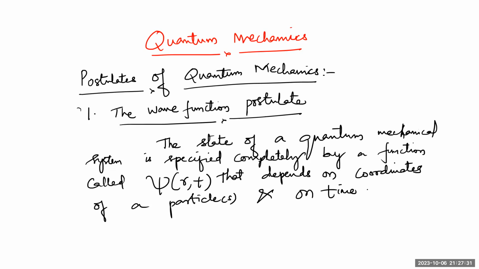This is the first wave function postulate. The assumption is that a quantum mechanical system is completely specified by a function called psi of r comma t. This function has to depend upon two important things: first, the particle, and it also has to depend upon the time.